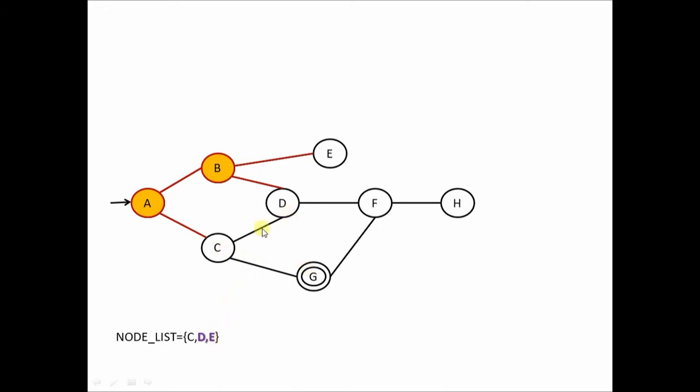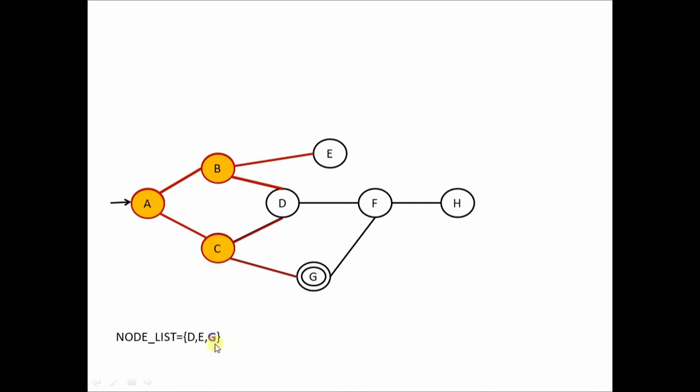Notice that since D is already present in the node list, you don't have to add D again. We add only G. We append G to the node list, and we remove C from the node list because it is now already explored.